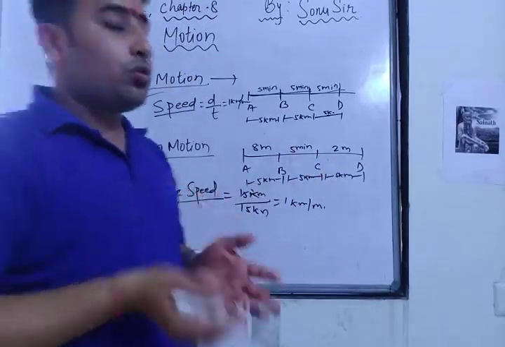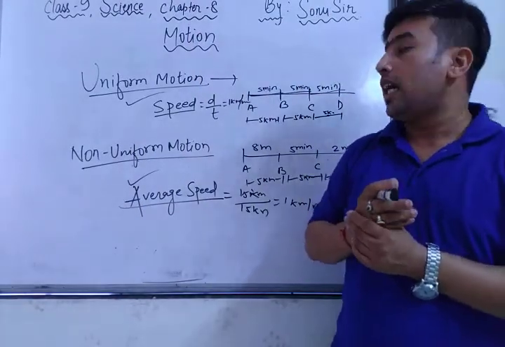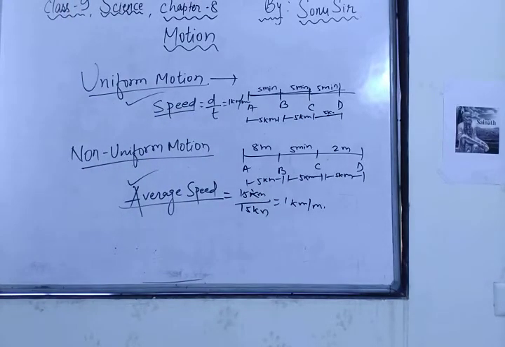So there is equal distance but unequal interval of time. That's why it is non-uniform motion, and we generally calculate average speed for non-uniform motion. Now we'll work through velocity.